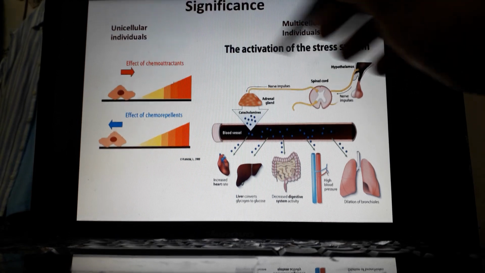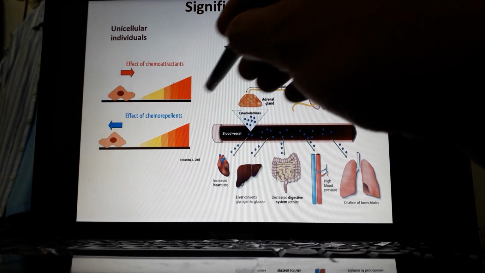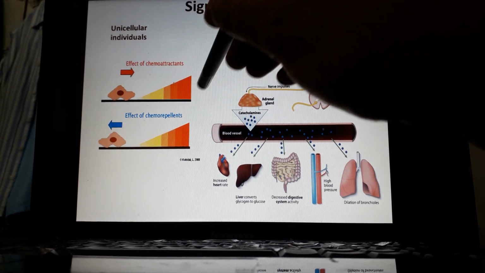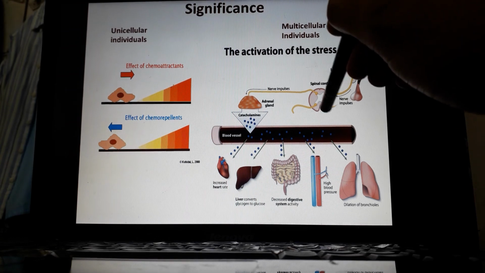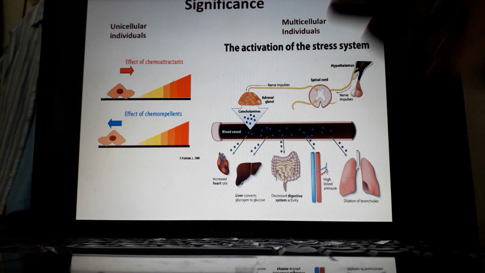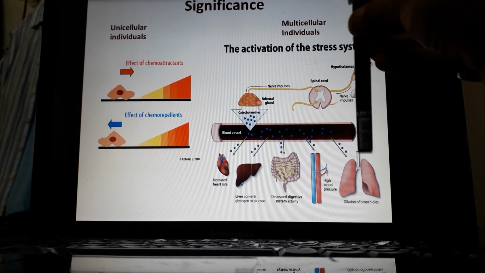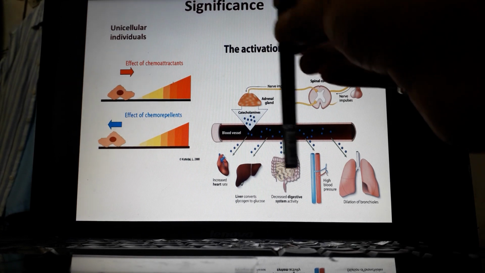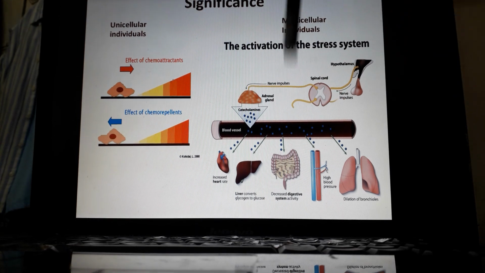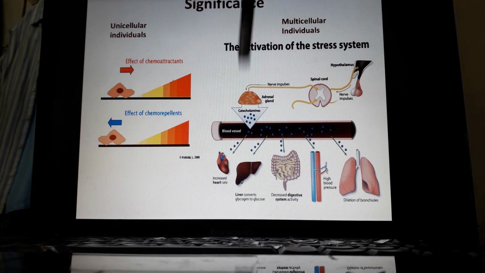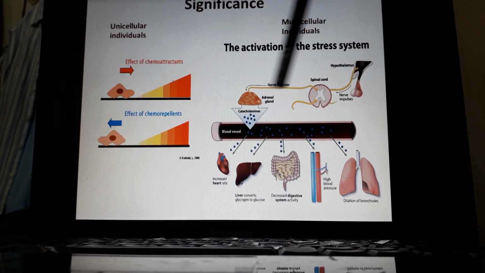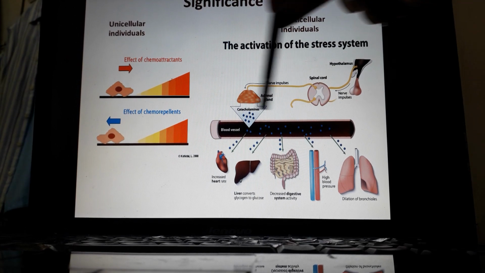Also, since multicellular individuals exhibit division of labor, the different organs and cells have become specialized to perform a particular task in an integrated manner to give a response as an individual. So in order to respond accordingly to any kind of situation, stress or signal, the individual has to act as one, and all the different cells, tissues, organs and systems have to act accordingly in an integrated manner.